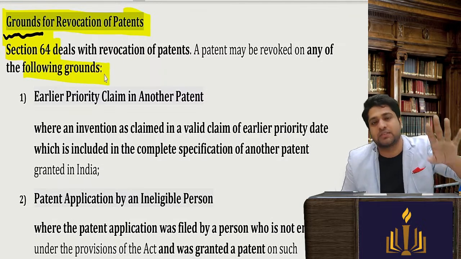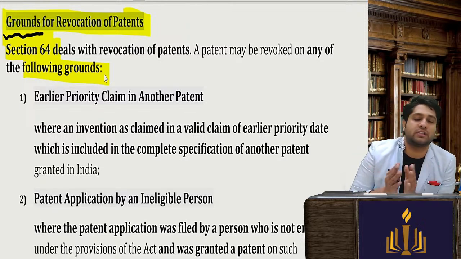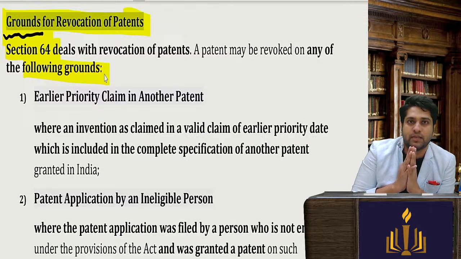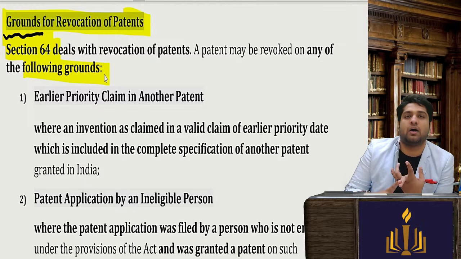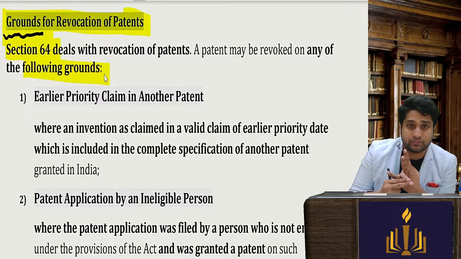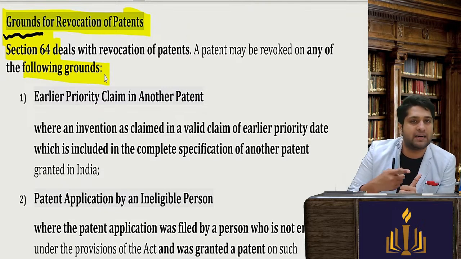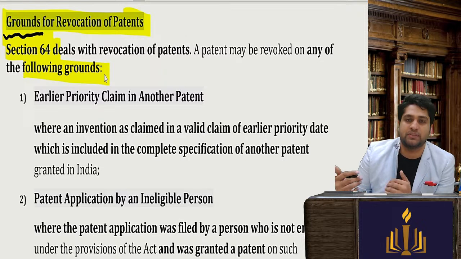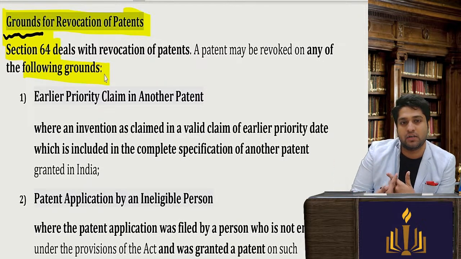Before I get into these 17 points, I want you to tell me, on what grounds do you think a patent can be revoked? It is very similar to earlier common points. Wrongfully obtained, it is not an invention. Second, you can say that the priority date is there. It is obtained by fraud. The person who applied is ineligible. Let's see the points which are there. The biological material was not specified. So all these things can be given for revocation.